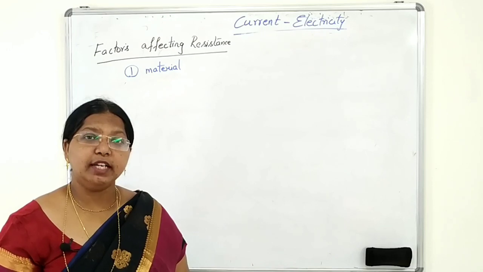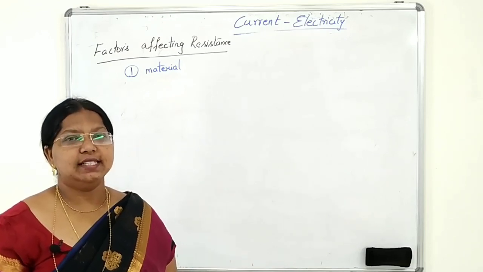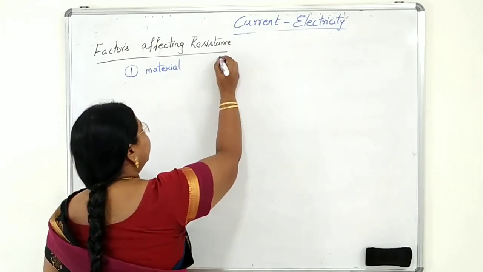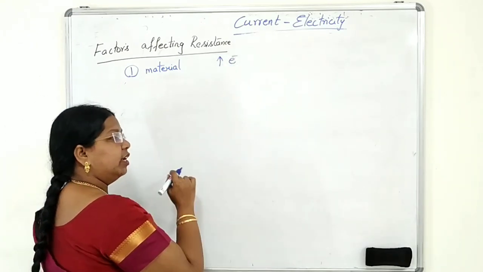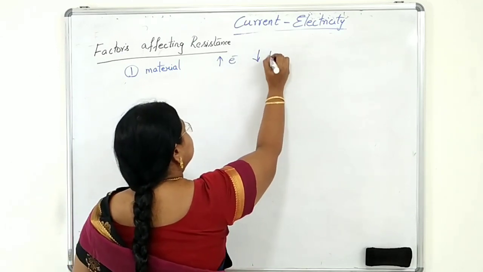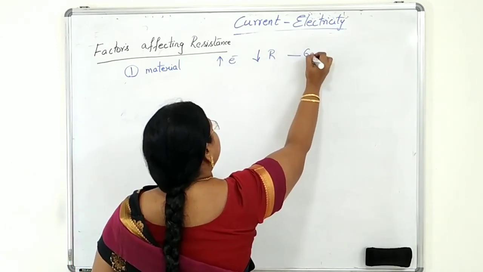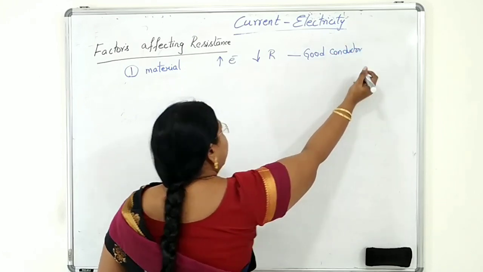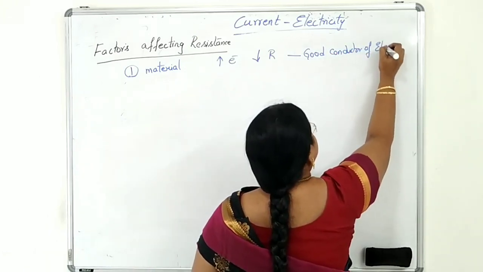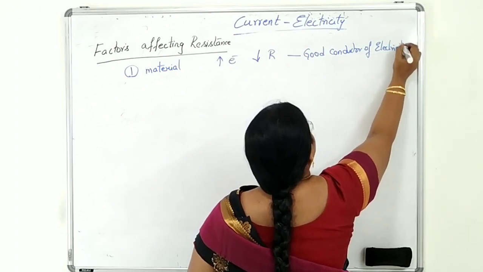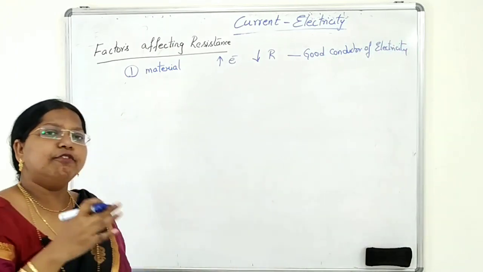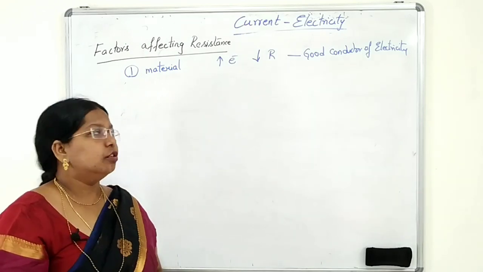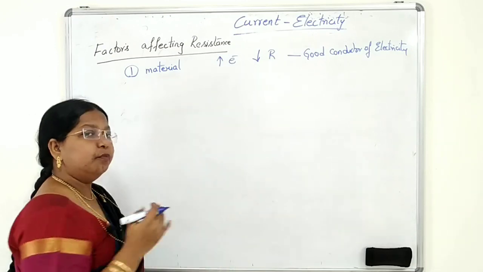The larger the number of free electrons, the less the resistance, and it will act as a good conductor of electricity. So for different materials, we will have different concentrations of free electrons. Depending on this, the resistance will vary.